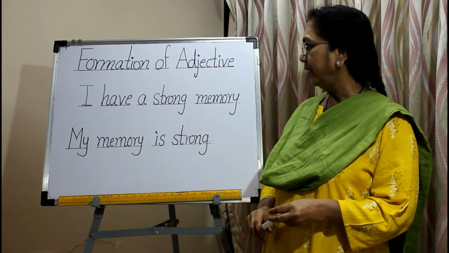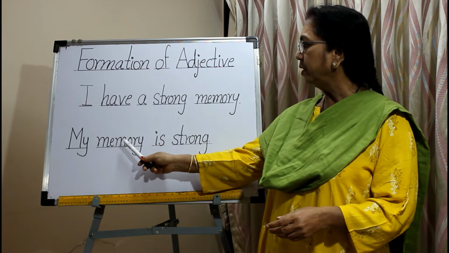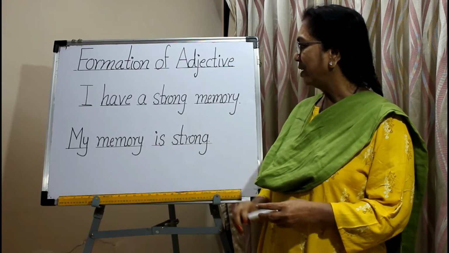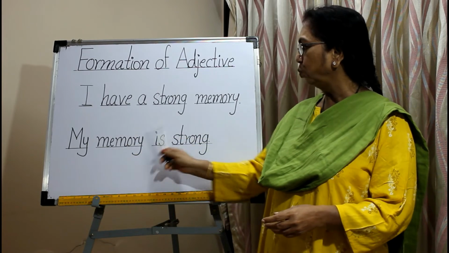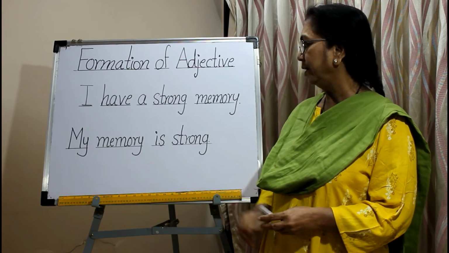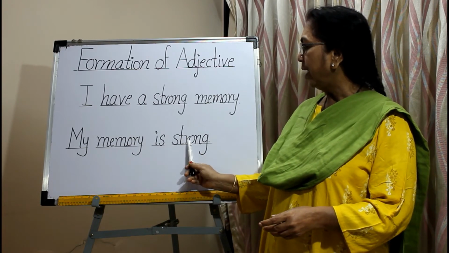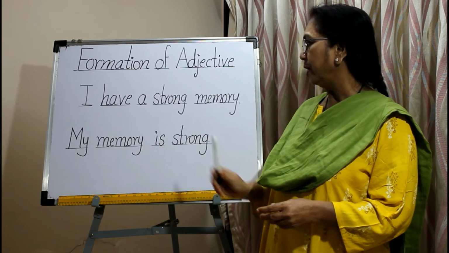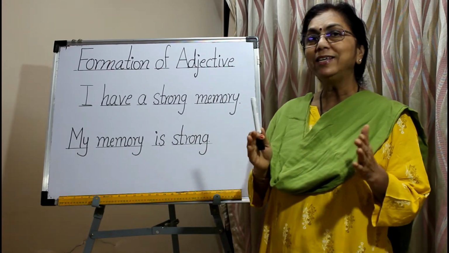See the second sentence. My memory is strong. Here again the memory is noun and the word strong is the adjective. But it is not used before the noun. It is used in the predicate part of the sentence, verb part of the sentence. So here the adjective strong is a predicative adjective. So adjective, sometimes it is a single word.